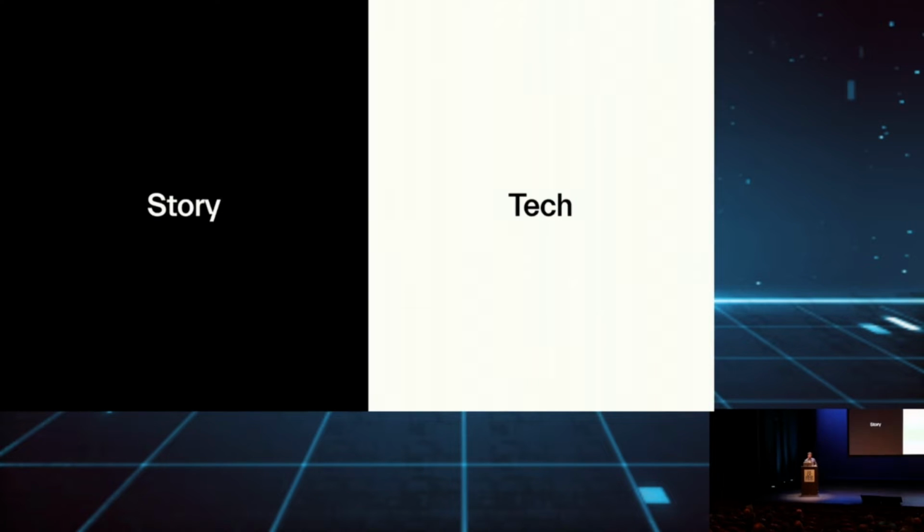So CodeSandbox started with just Webpack, and we just wanted to run Webpack. But over time, the bundlers changed, and I want to talk about what runtimes we have built in the meantime, how those runtimes work to run this kind of code, and also how you can use those runtimes to, for example, build interactive documentation, or if you want to build an interactive course, then you can use it too. Or if you want to build a CodeSandbox competitor, that's possible too. So let's start with the story.